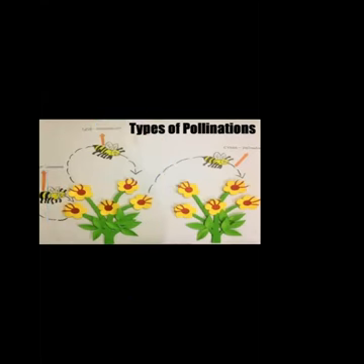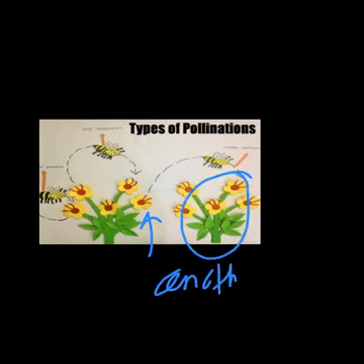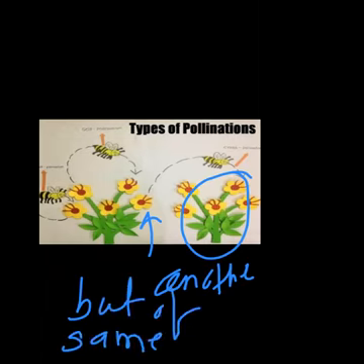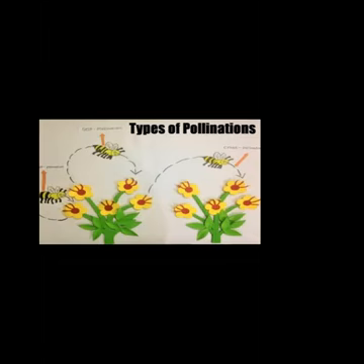Okay, and if the pollen grains are transferred from one of the flower of one of the plant to one of the flower of another plant, but of same species, वो प्लांट सेम स्पीसीज की होनी चाहिए. Then that is called cross pollination.